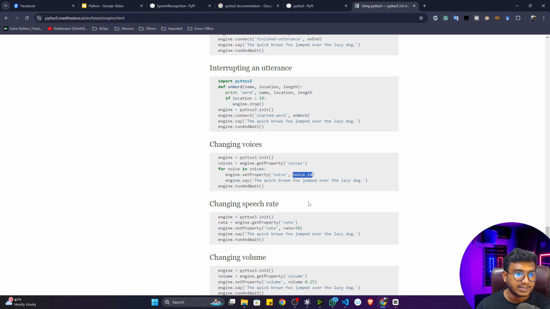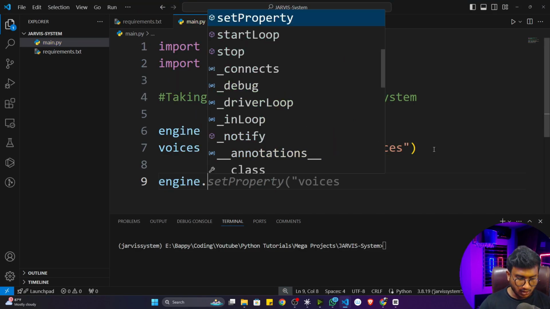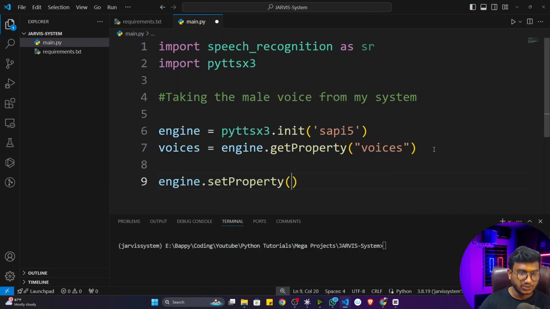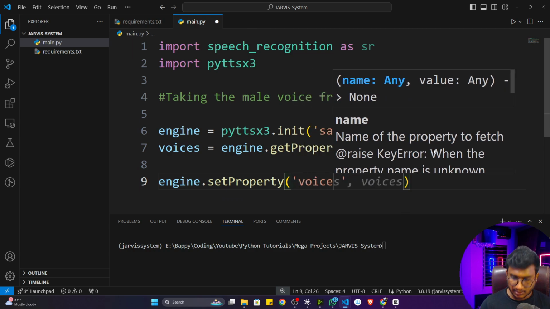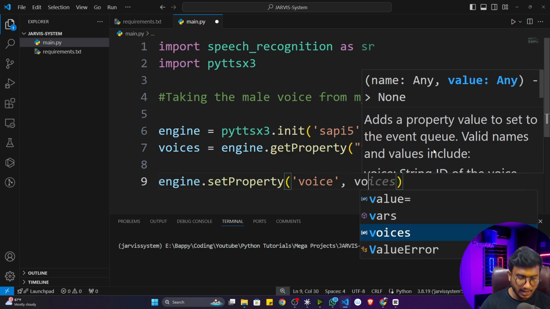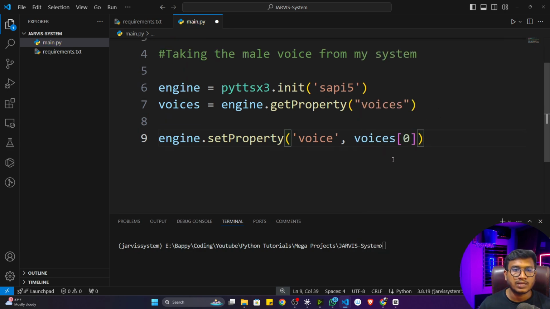For this, I can use the voice ID. So I'll write engine dot set property. I want to set a property of the voice, and I want to add the male voice, not a female voice. If you want to use the male voice, it is available at index 0.